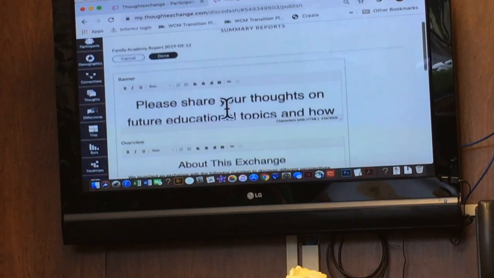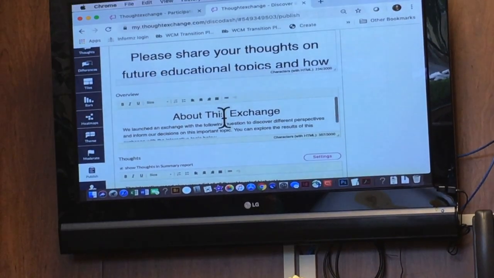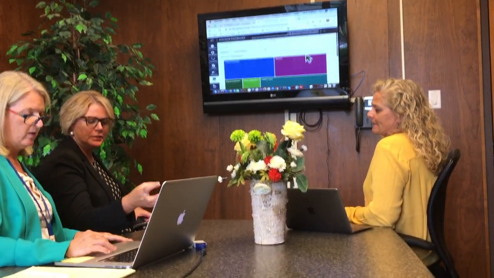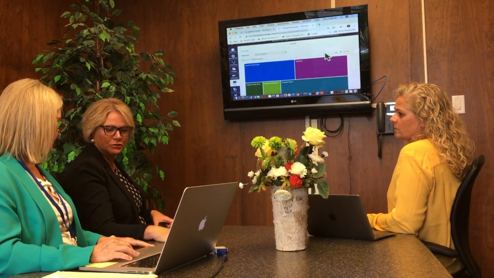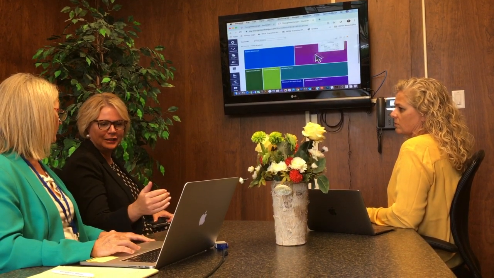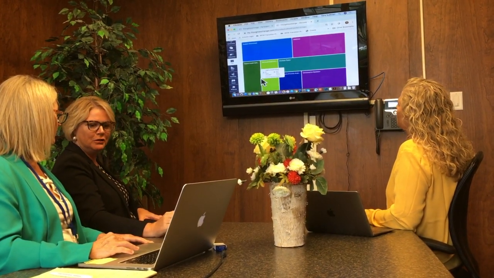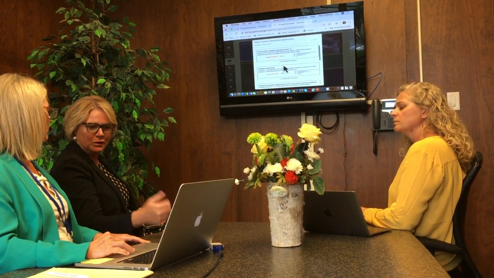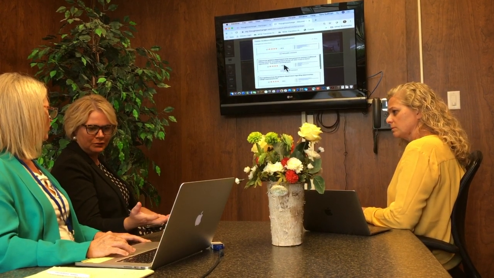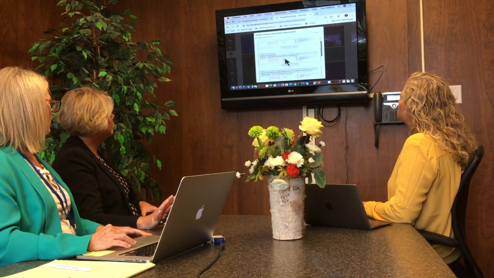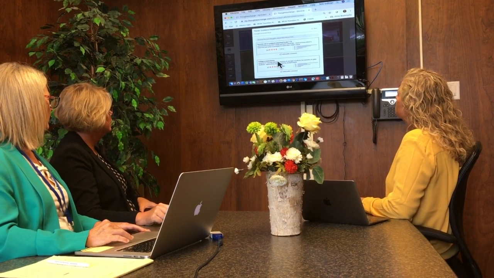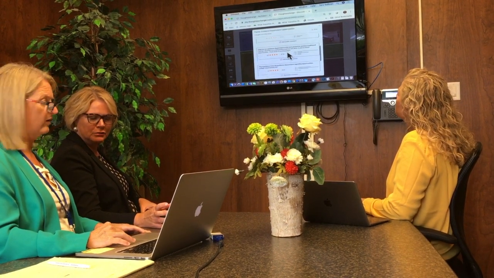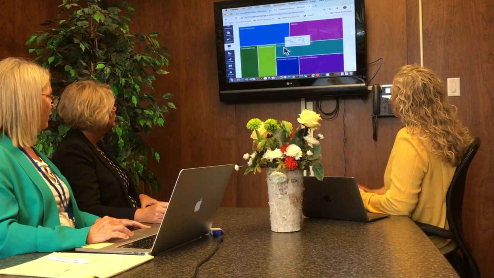In order to be true to the tool, if you go back to tiles, when we talk about this at our leadership, let's just say one person's really interested in one topic, like the guidance department, and says, I really am interested in guidance. We say, okay, what are the ones that have the highest rating, and what are the ones that have the lowest? It looks like most of them are in the 3.8 out of 4 stars, so those are pretty high.